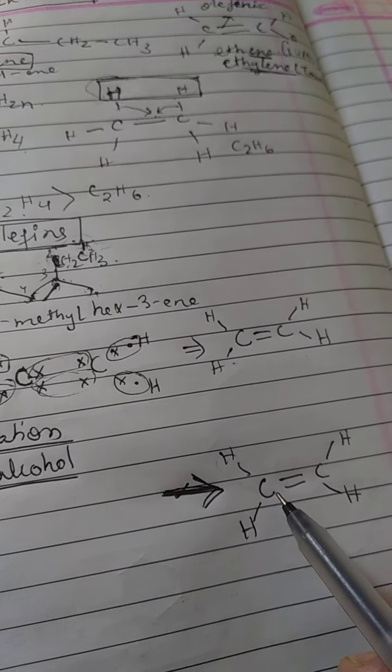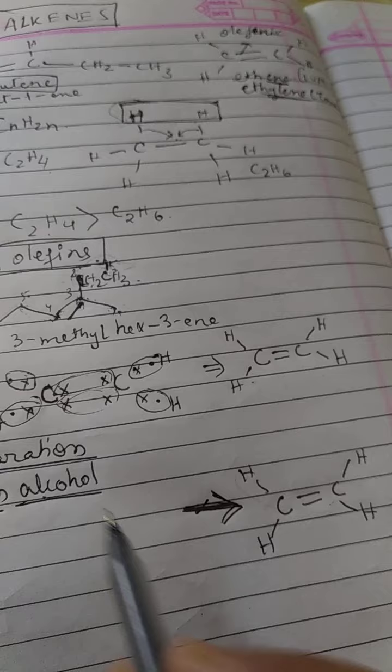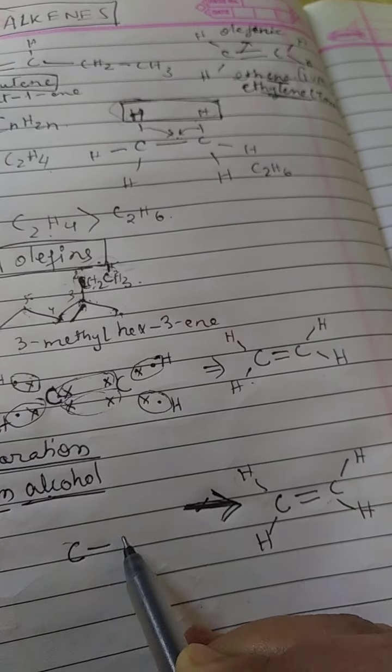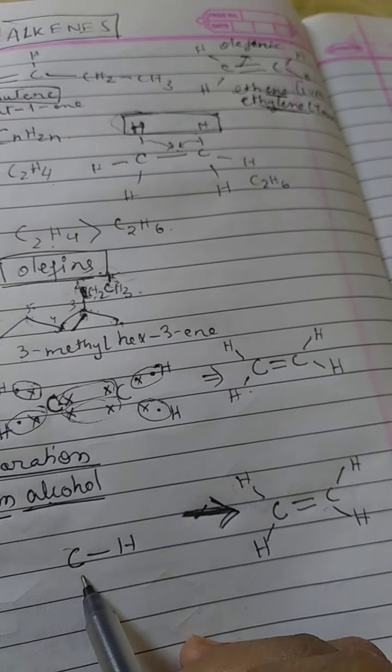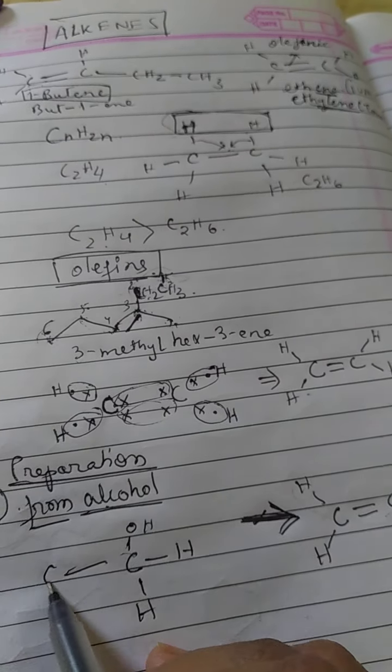So now if you want to prepare ethene, I have already told you, from alcohol. So what will be the corresponding alcohol? Obviously the corresponding alcohol will be ethanol.